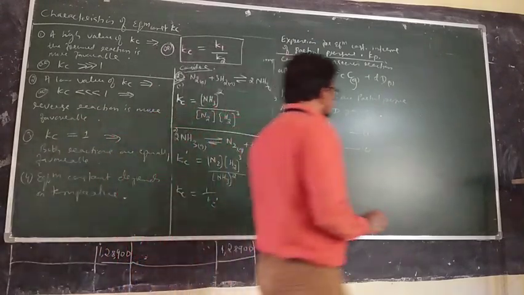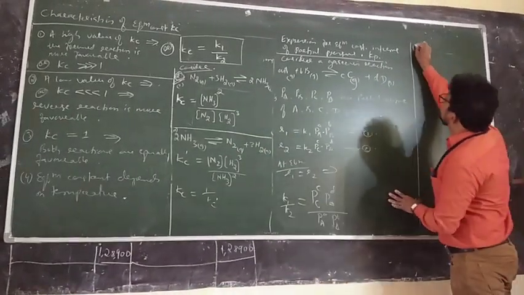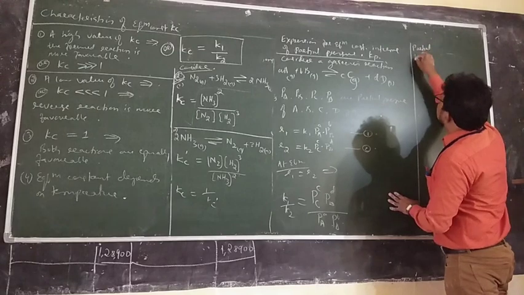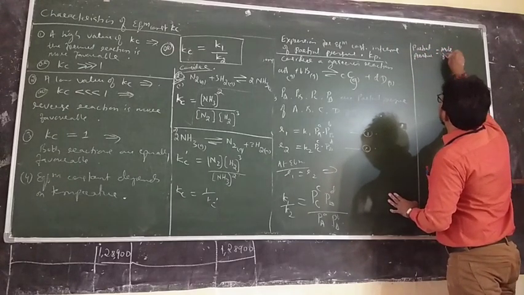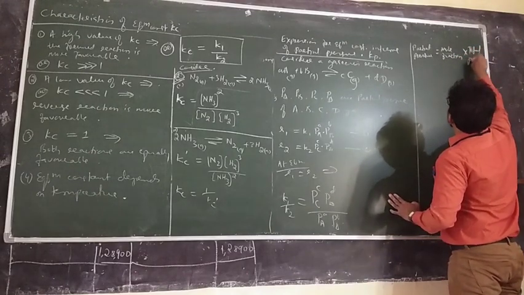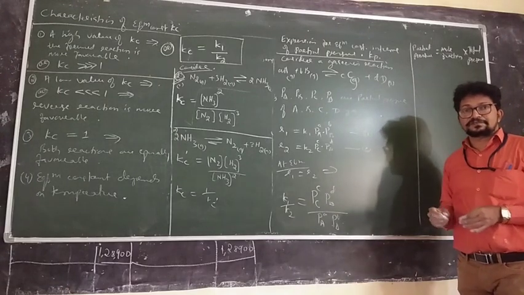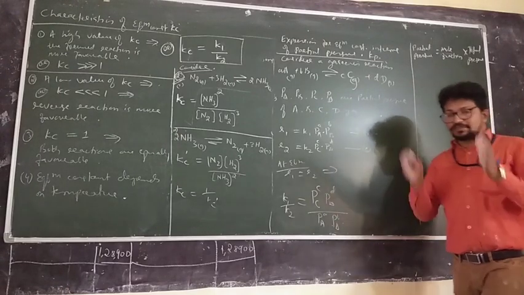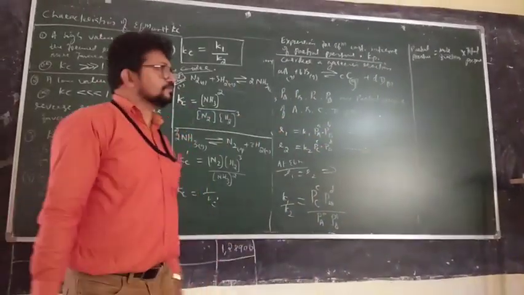Now the only thing is, partial pressure has a definition. What is partial pressure? Partial pressure is mole fraction into total pressure. This is the definition of partial pressure. So the only thing is, instead of concentration, you have taken partial pressures.